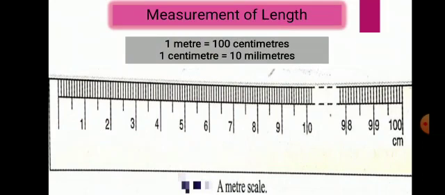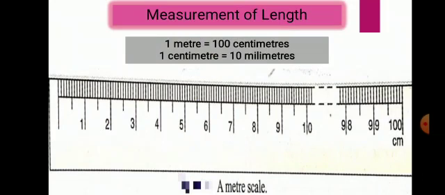Next is measurement of length. See, length is the distance between 2 points, and meter is used as the standard unit for measuring length. Meter is written in short form as small m, because it is the first letter of the word meter. We measure the length of an object by using a meter scale. See the diagram of the meter scale.